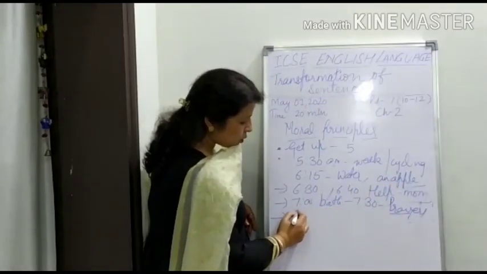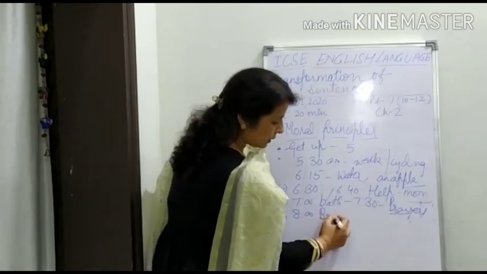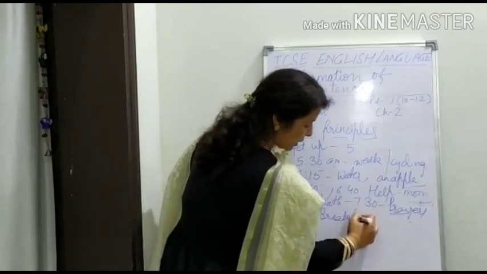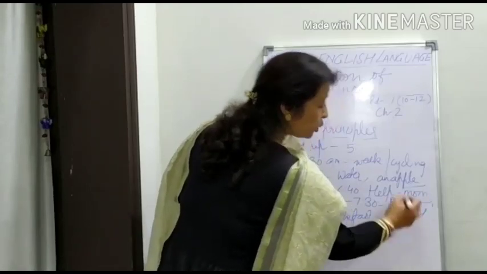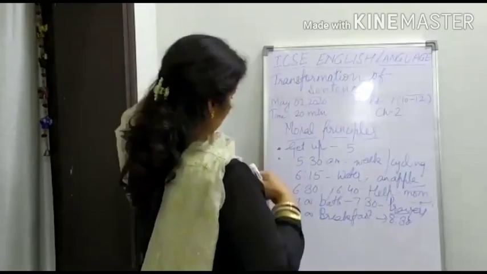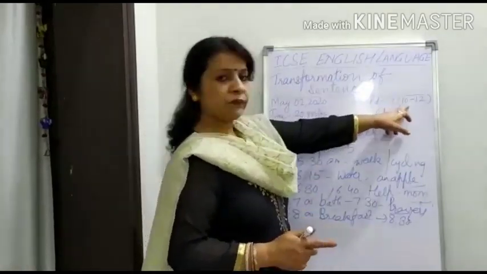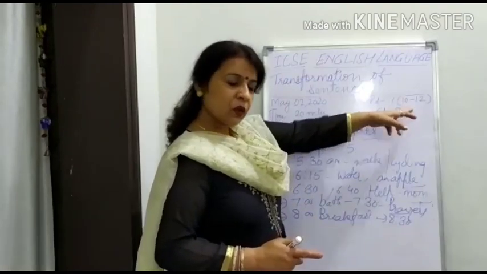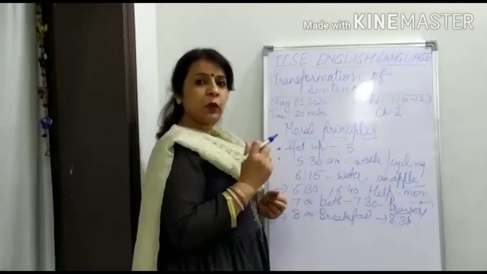So around 8, have your breakfast. I think by 8:30, you'll be able to finish your breakfast. Your class starts at sharp 10. Is it? Okay. So you have 1.5 hours in your hands.